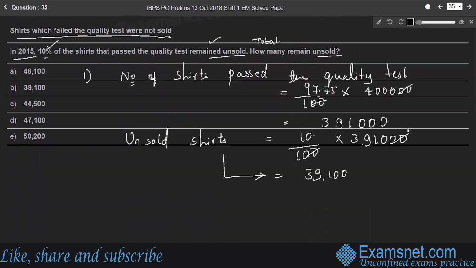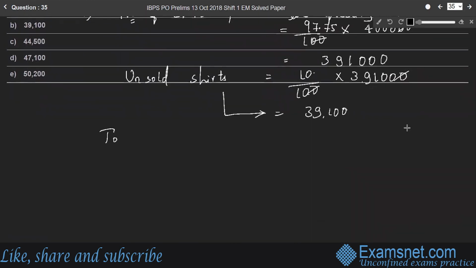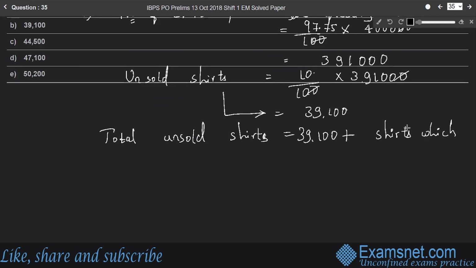Therefore, total unsold shares are 39,100 plus shares which failed the quality test.